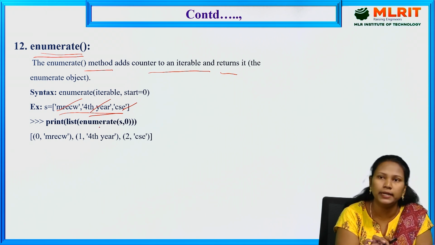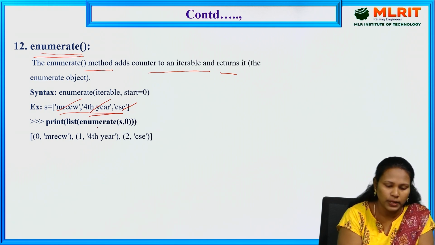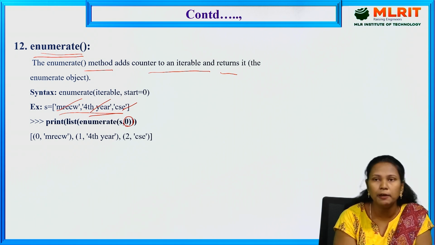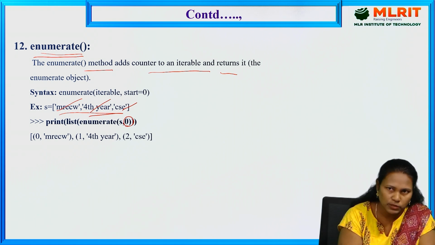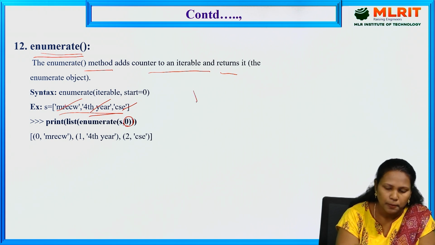the enumerate. So here, print of list of enumerate S, 0. The 0 specifies that from 0, I have to give the number to every value. So I'm starting from 0: MRECW, 1 for 4th year and 2 for CSC. 0, 1, 2. So if you are specifying the print of